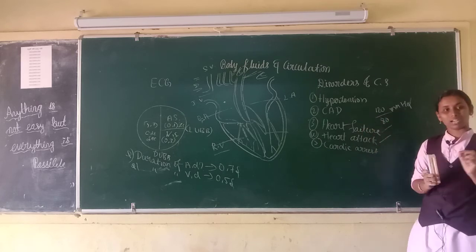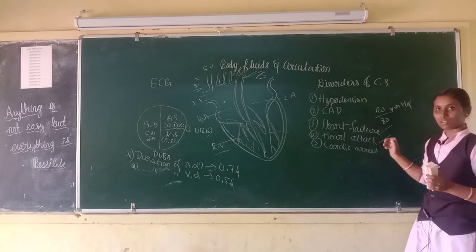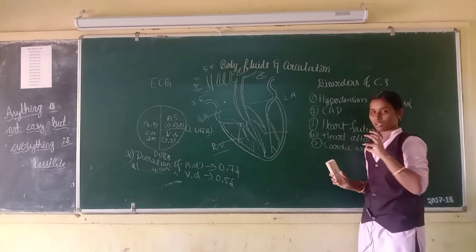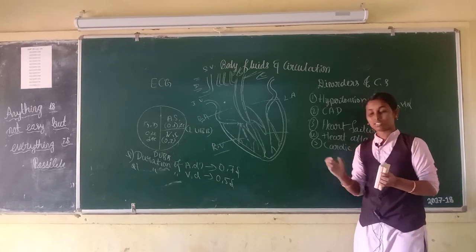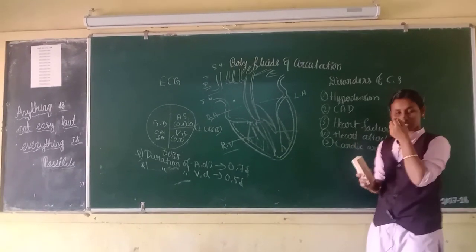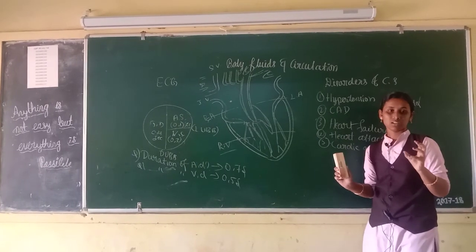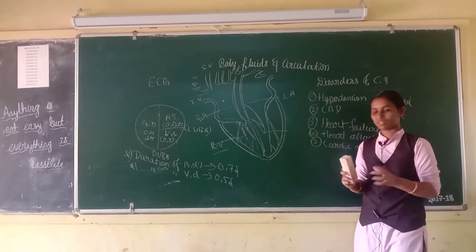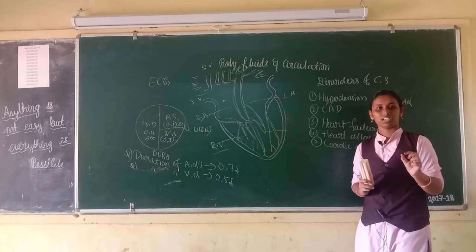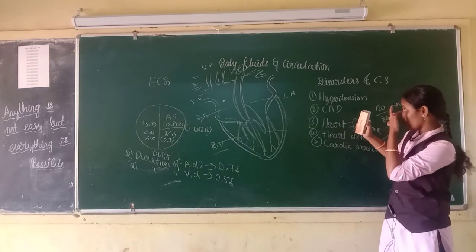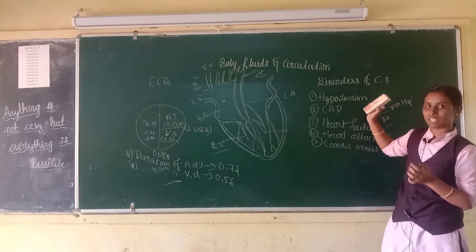Then heart attack means when the heart muscles are damaged. Cardiac arrest means when the heart beat stops. That condition is called cardiac arrest. This is all about your disorders of circulatory system.